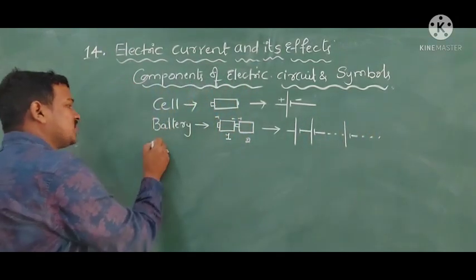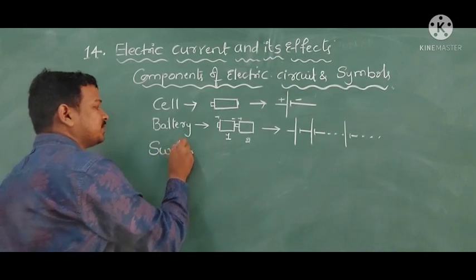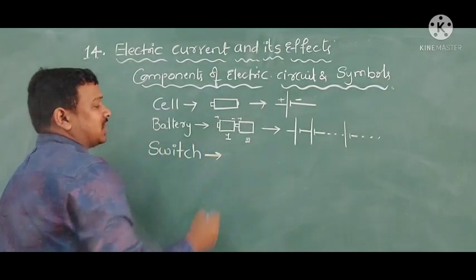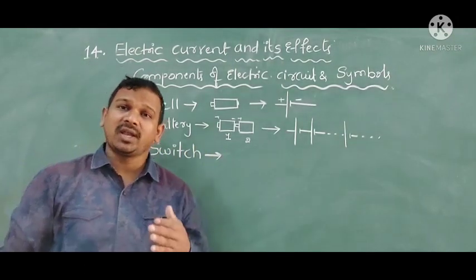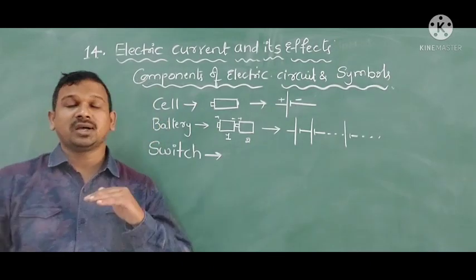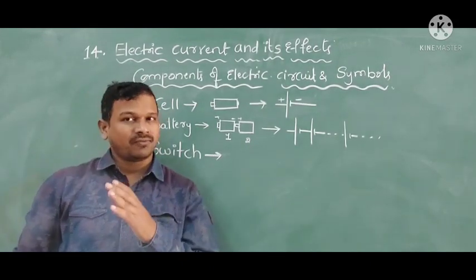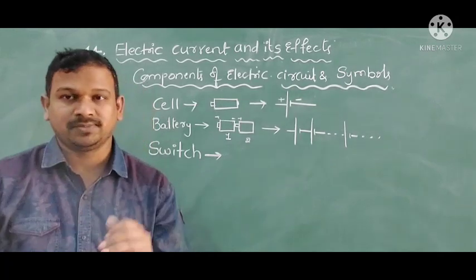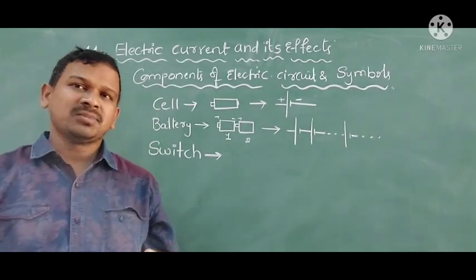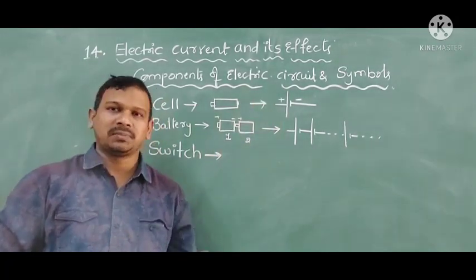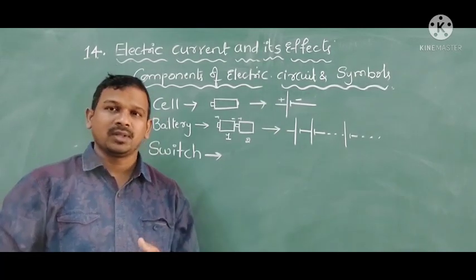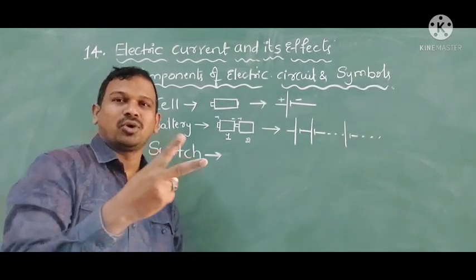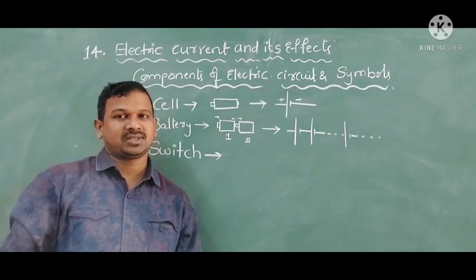Now coming to the switch. As you know, if there is any breakage in the circuit diagram, the flow of electric current gets disturbed. Sometimes we require the bulb, sometimes we don't. Then it is not possible to go and cut the wires.